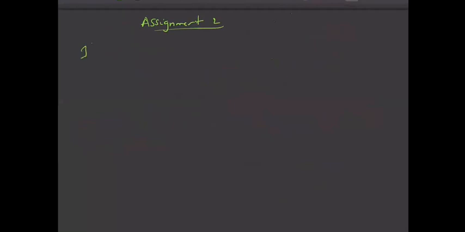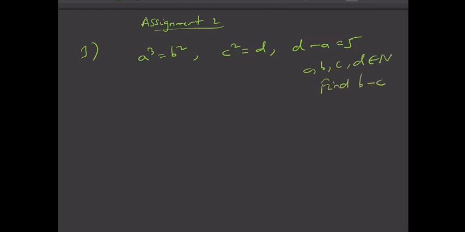In the first question, it was given that a cube is equal to b square, c square is d, and d minus a is 5. A, B, C, D are positive integers, meaning natural numbers. You need to find b minus c. This is the first question.